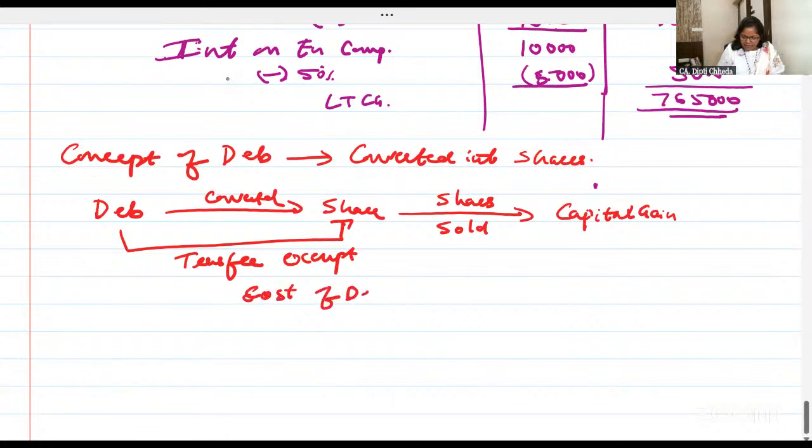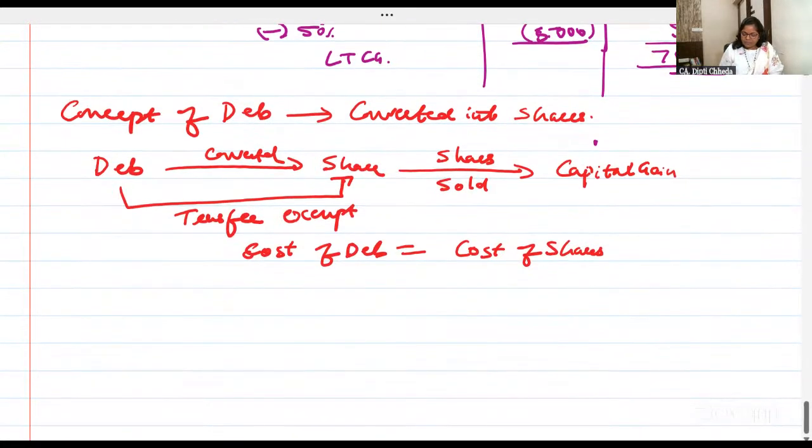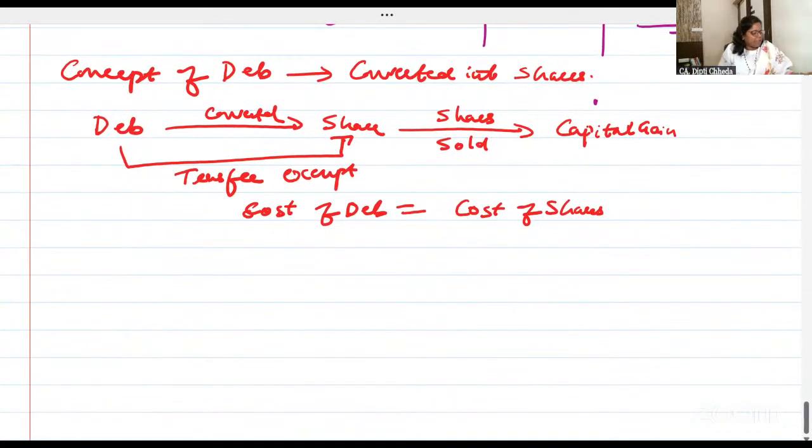Cost of debentures is equal to cost of shares. Holding period will start from the date debentures are purchased. अब मैं क्वेश्चन के साथ आपको बताती हूँ.